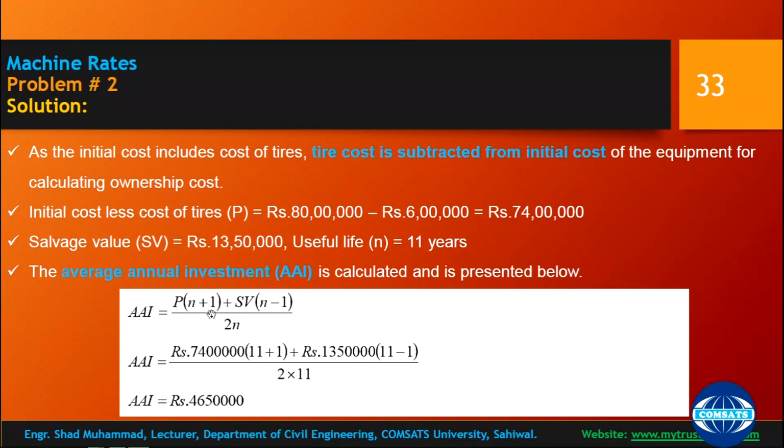Same thing you can calculate by using the previous method: the present value is given, then you multiply it by the uniform annual value. If the future value and salvage value are given, then convert that future value to present value, and then present value to uniform annual value, or convert the future value directly to annual value and then add them, and subtract the salvage value from the initial value and divide by the number of hours of operation.